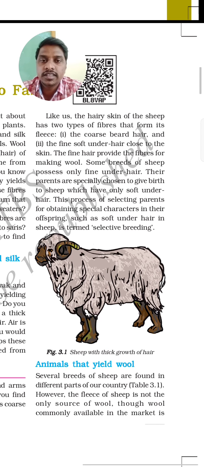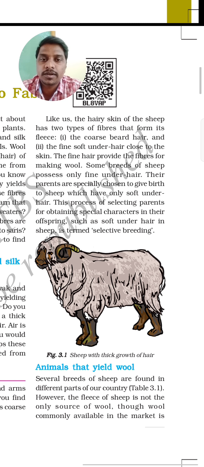Like us, the hairy skin of the sheep has two types of fibres that form its fleece: the coarse beard hair and the fine soft under hair close to the skin. So the hair present on the body of the sheep or yak, the outermost layer is very hard when compared to the hair which is present near the skin. So that's why we will cut off the outermost hairs and we will use only the soft hair which is present near the skin of the sheep or yak or goat. Okay, the fine hairs provide the fibres for making wool.